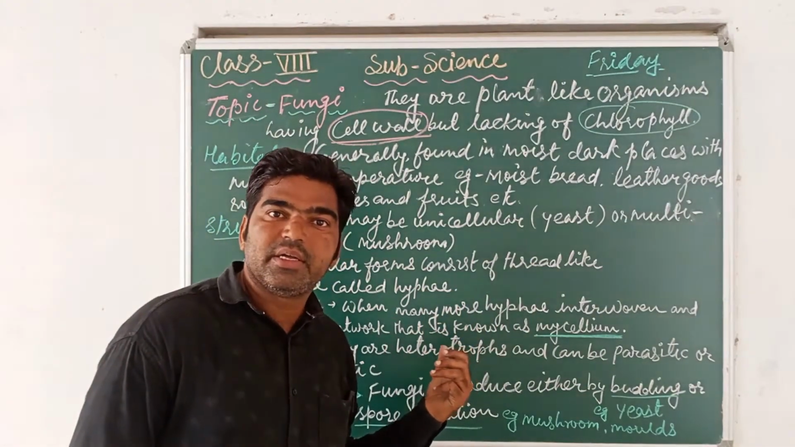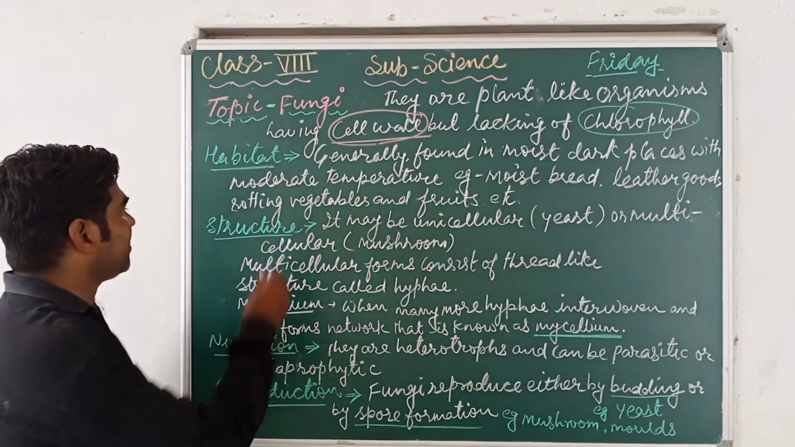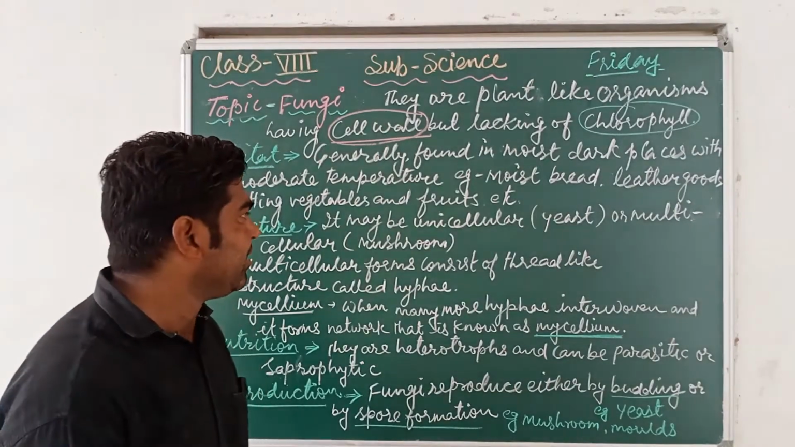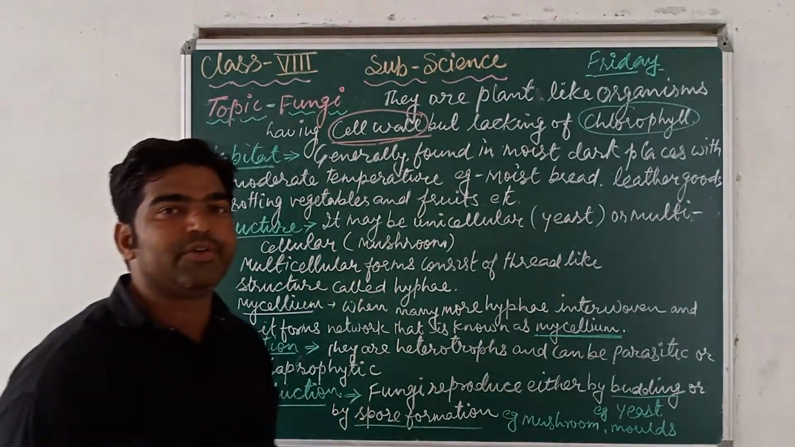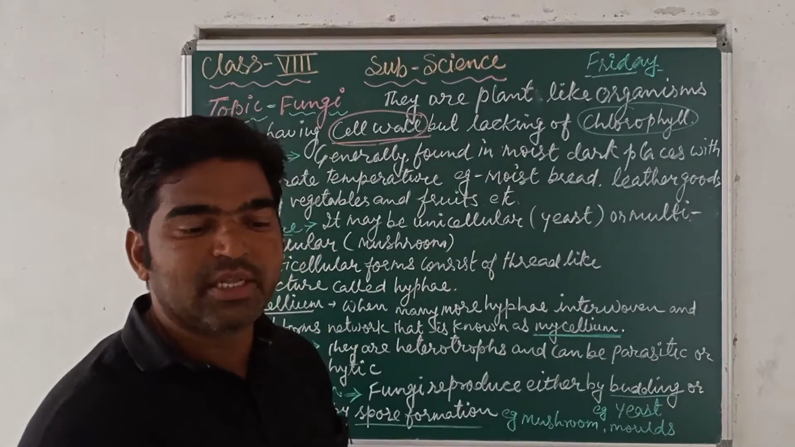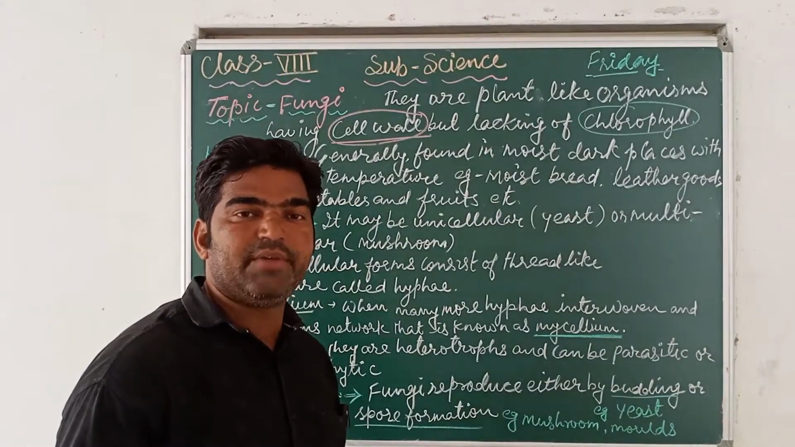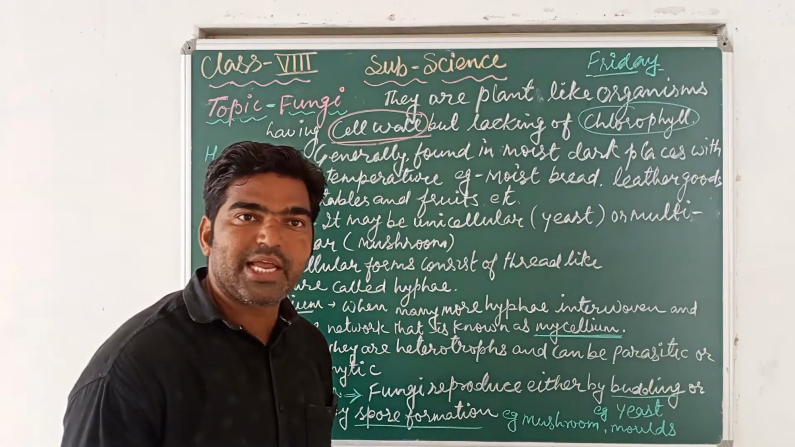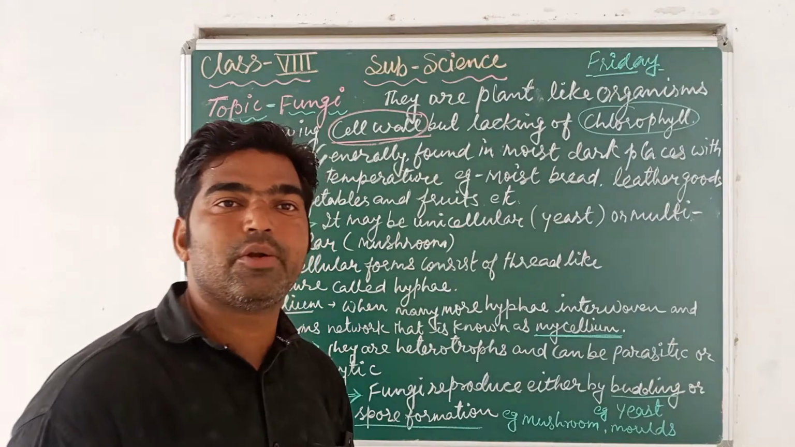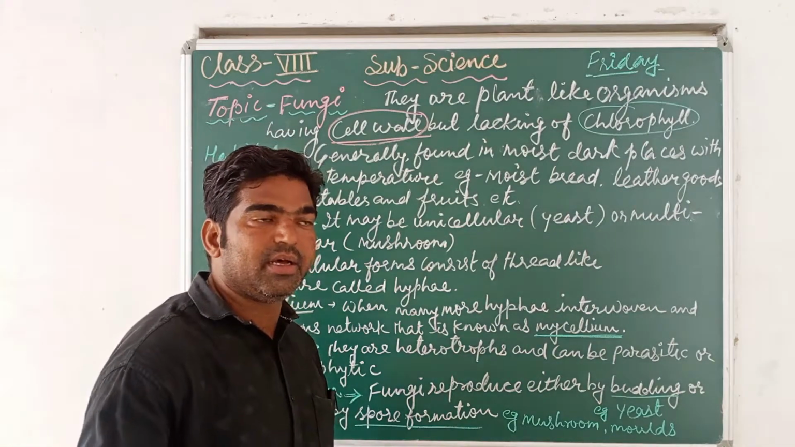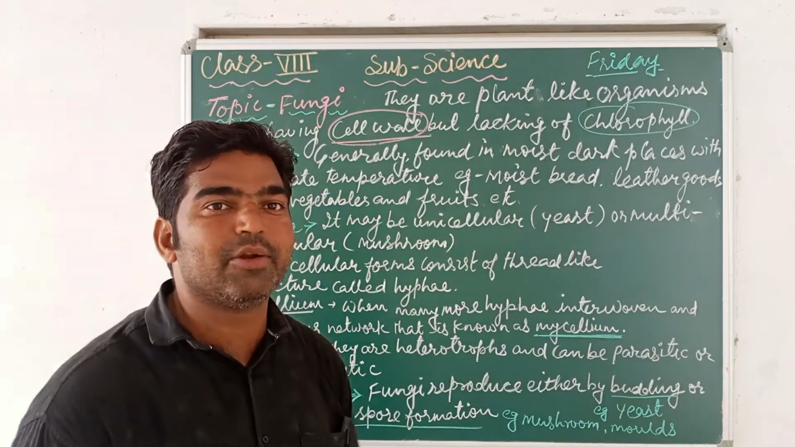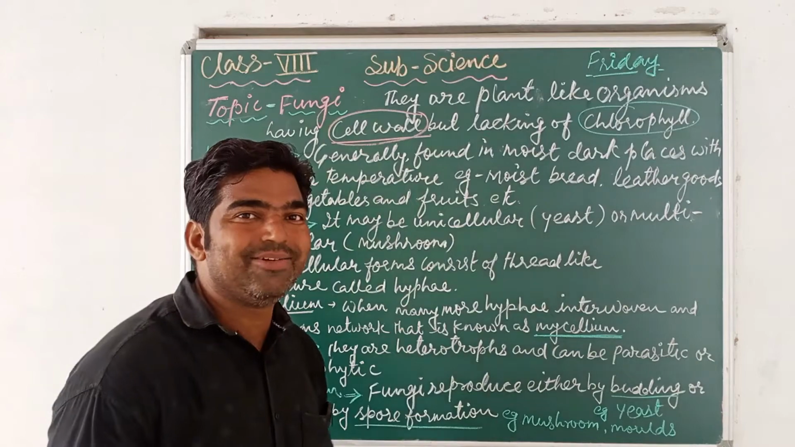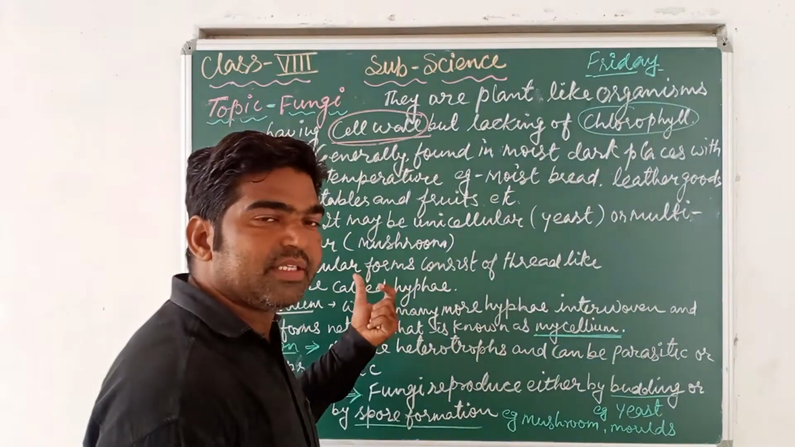Next one, structure, means what is the organization or structure of fungi. Fungi may be unicellular or multicellular. It shows body organization in the form of unicellularity or multicellularity. A fungus may be unicellular, for example yeast. Yeast is a unicellular organism, and fungi also show multicellularity, for example mushrooms and molds. These are the multicellular forms of fungi.